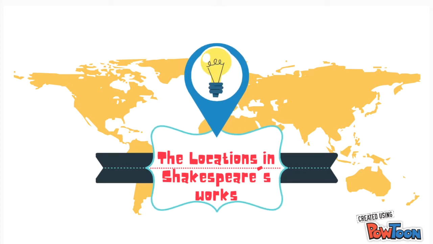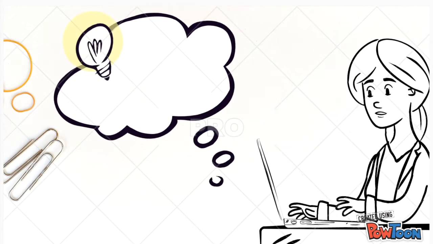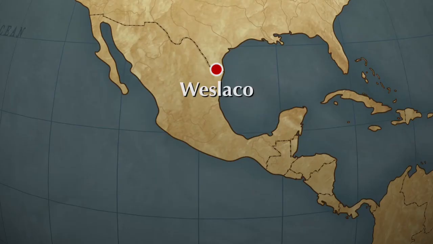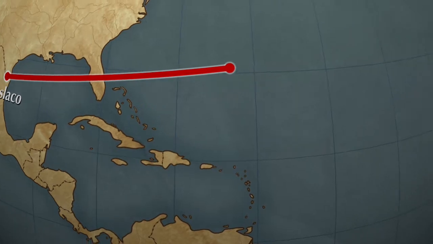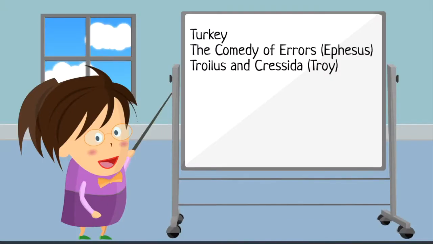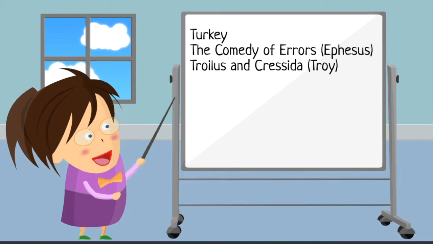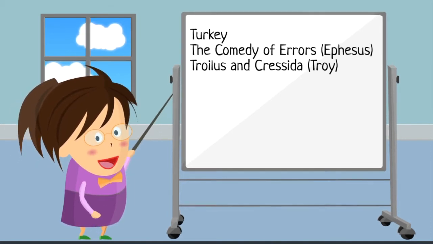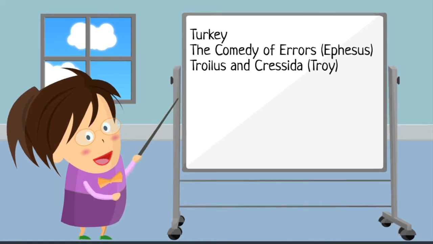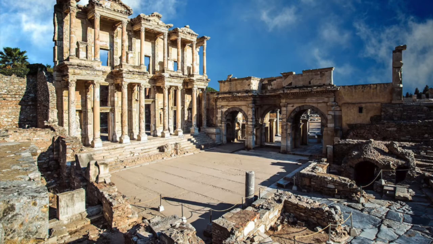Today, we will be discussing where Shakespeare set his 38 plays and some of the reasons why he chose these locations. To start off, the Comedy of Errors takes place in Ephesus, located on the western coast of Asia Minor, modern-day Turkey. Shakespeare set Troilus and Cressida in the ancient world, a place called Troy in what is now near the west coast of Turkey. The action moves around between the city of Troy itself and the Greek camp.